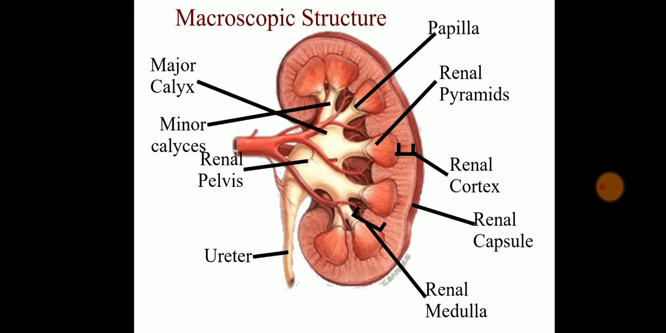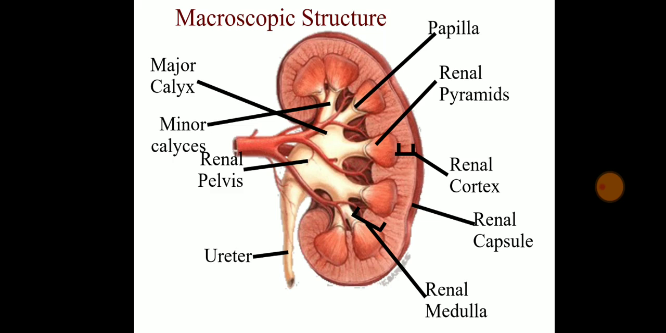Now we will see the macroscopic structure, whenever it is asked in the exam. This special and main diagram you have to draw. These are the parts of the kidney. As you can see in the diagram, the first part, the main covering of the kidney, is known as renal capsule. The triangular shape organ is known as renal pyramid. Inside the renal pyramid there are small fibers, and in the pyramid there is a U-shaped structure which is known as papillae.